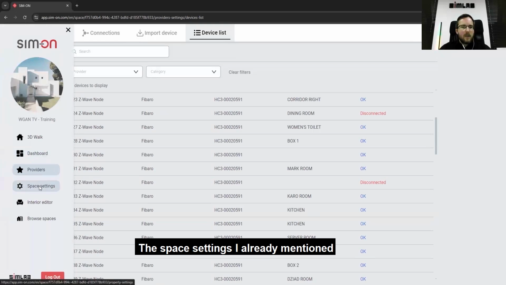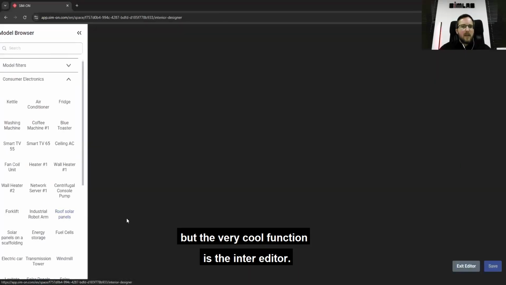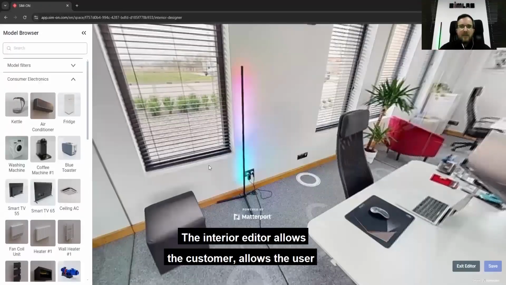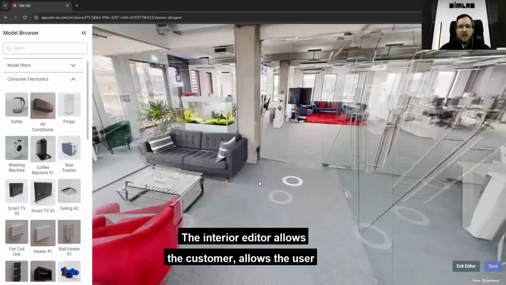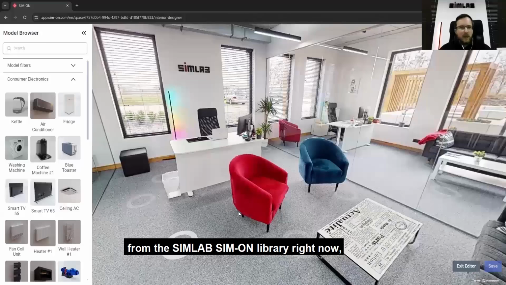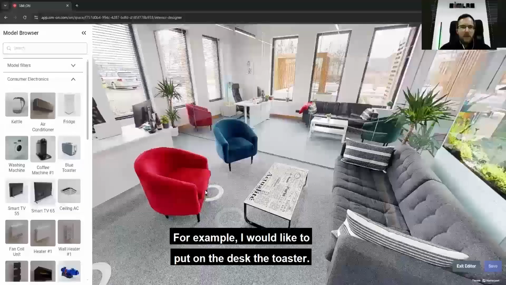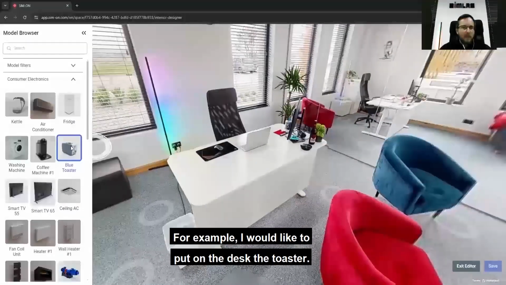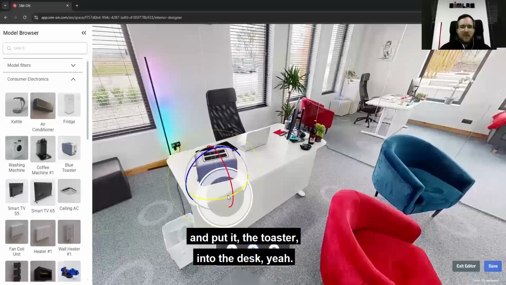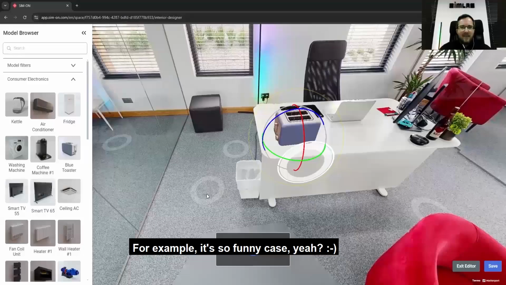The space settings I already mentioned: there are general, rooms, users, role templates and activity log. But the very cool function is the interior editor. The interior editor allows the user to add 3D models from our library right now, but in the future from the user's own library, into the space. For example, I would like to put a toaster on the desk. I can download it and put the toaster on the desk. Yeah, it's a funny case.